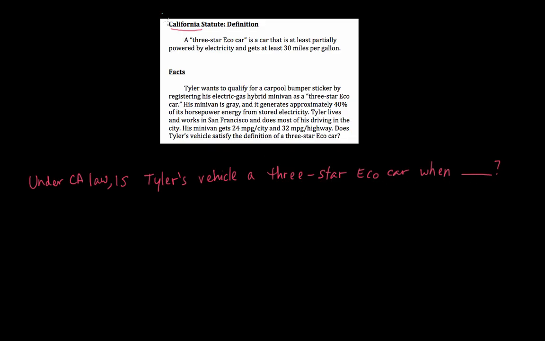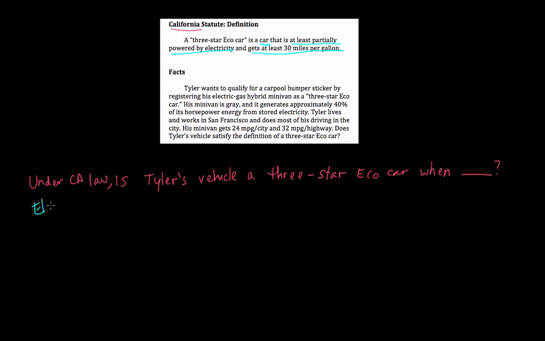Now, our rule here is a definition, the definition of a 3-star eco car. So let's parse the elements of this rule. Right? A 3-star eco car is a car, has to be a car, that is at least partially powered by electricity, and that gets at least 30 miles per gallon. So we have 3 elements here. That means to be a 3-star eco car, 3 different things must be satisfied. It has to be a car, has to be at least partially powered by electricity, and it has to get at least 30 miles per gallon. So let's list those 3 right here.